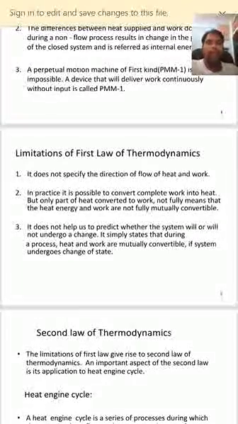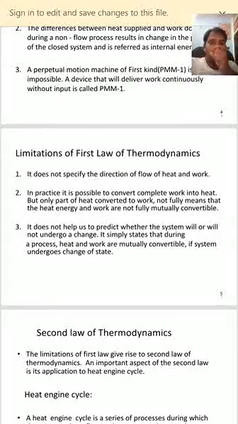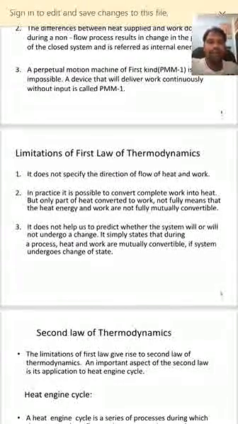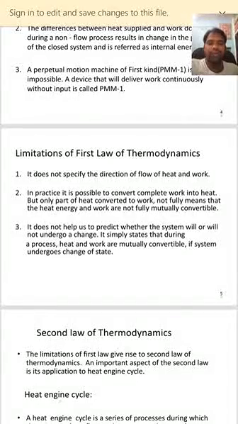Limitations say that it does not specify the direction of flow of heat and work. In which direction the heat will be transferred and in which direction the work will be done, it does not specify. In actual practice, heat cannot be fully converted into work. So heat and work are not fully mutually convertible. It does not help to predict whether a system will or will not undergo a change. As per the first law, a system undergoing a cyclic process has heat and work mutually convertible, but it does not predict whether it will undergo the process or not.